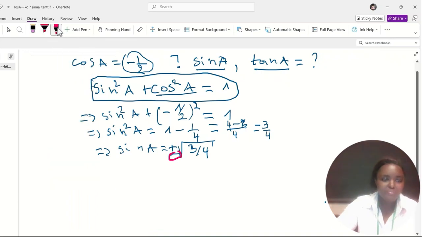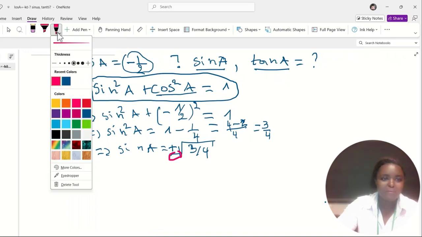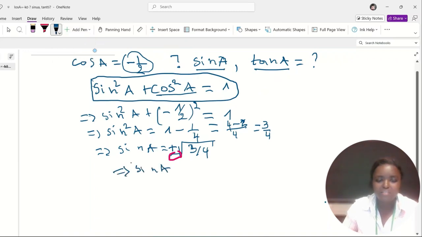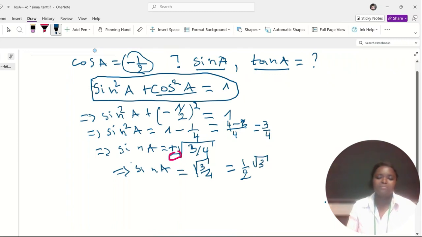And then what are we going to get? We will get that sine of A is equal to minus square root of 3 over 4, which is equal to minus 1 over 2 square root of 3.